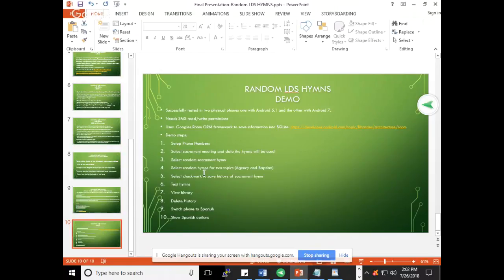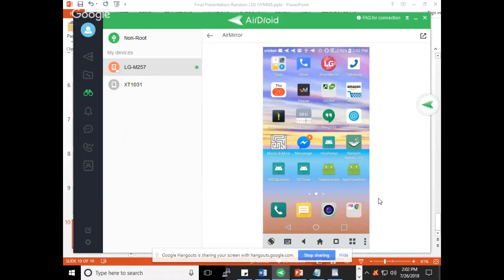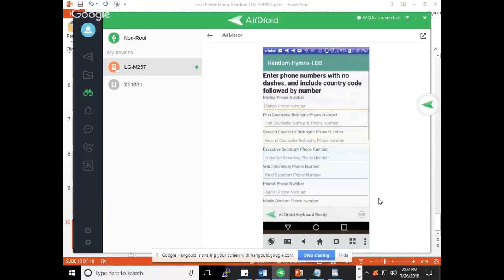So let's go ahead with it. I'm going to launch here. My phone is connected to the computer, and it's using this little app called AirDroid. So I'm going to launch the app. That's the icon, Random LDS Hymns. So I'm going to go ahead and launch it. And it's a little slow, not the app, but the actual AirDroid, since it has to go to the phone and bring back. So that's what's slow, but the app is pretty fast.